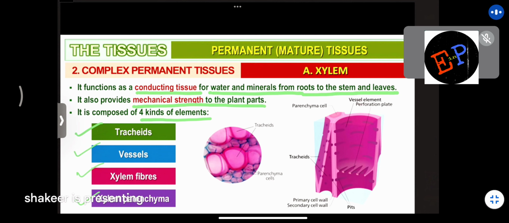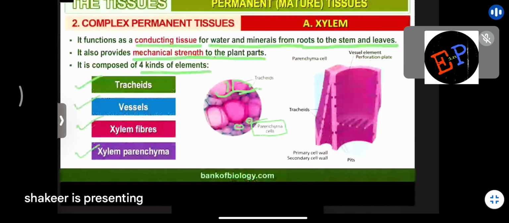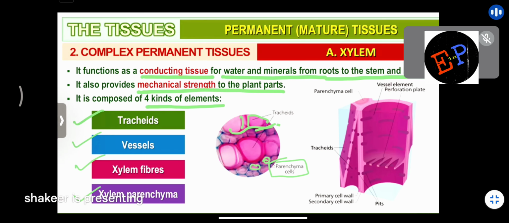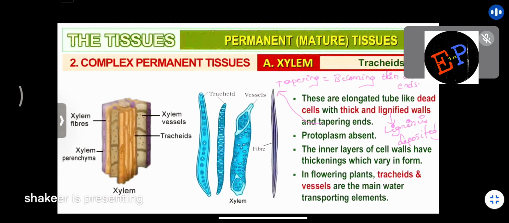Clear? So in the figure you can see here, ma, these structures you can call tracheids. And surrounding the tracheids, you can find these small cells which are called parenchyma cells. You understand? That's it. So the four parts of xylem we are supposed to remember are tracheids, vessels, xylem fibers, and parenchyma. We will study each of them. Okay. So first of all, we are studying about tracheids, the first type of part which is present in xylem.